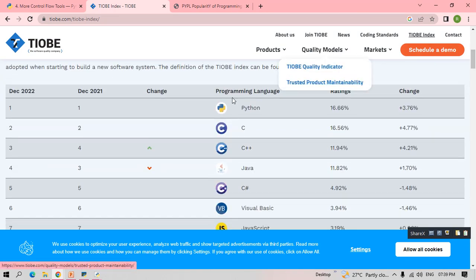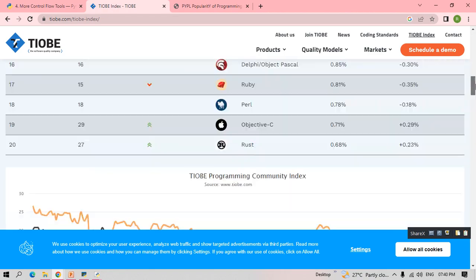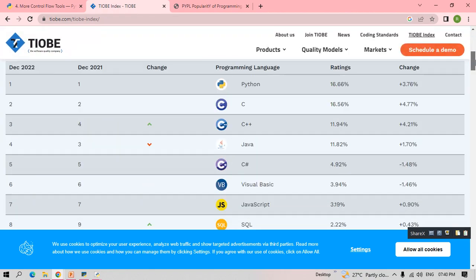See here, for the past 1 year, in 2021 also, Python was first, and in December 2022 Python programming was the first. So you can see the rating and the changes, and which programming languages they were. Most people use this because you can work on more application domains, it has less syntax compared to other programming languages, and most people are interested in using this programming language.